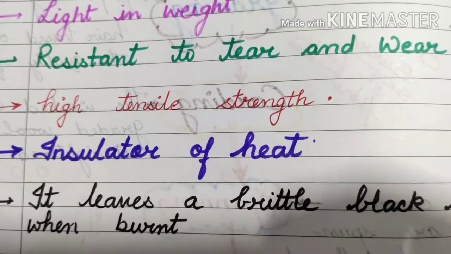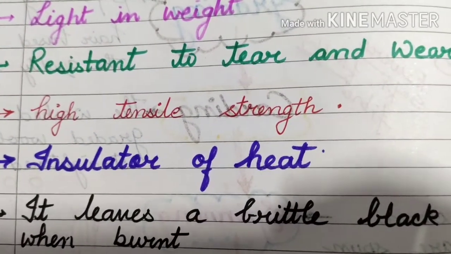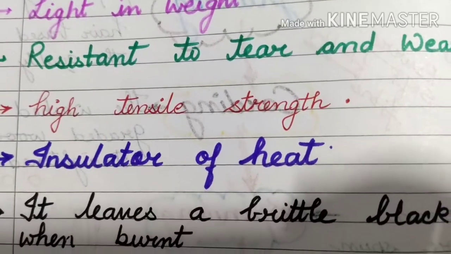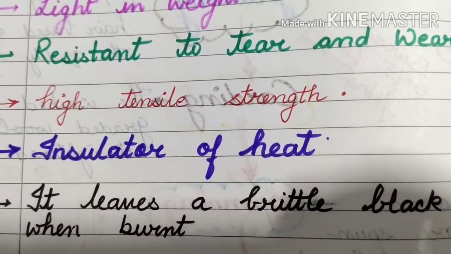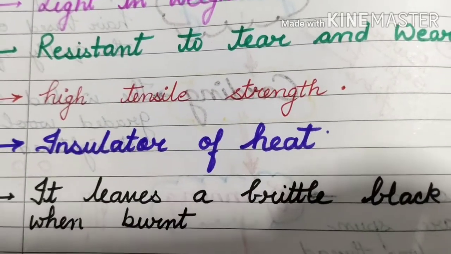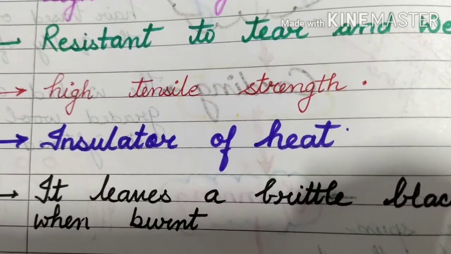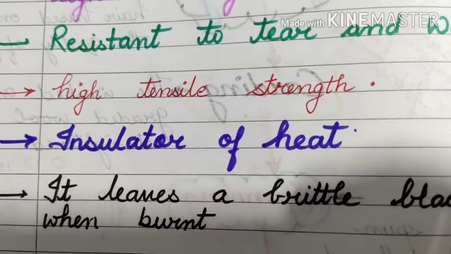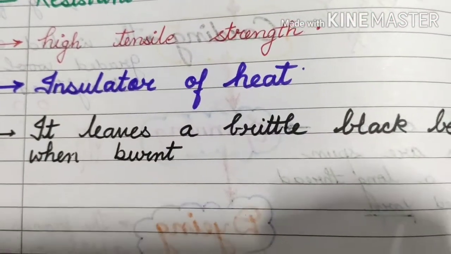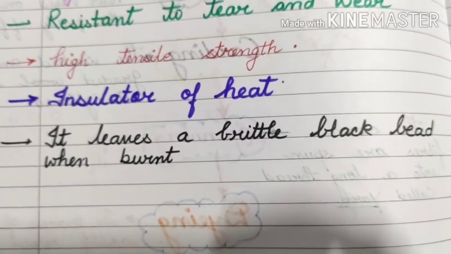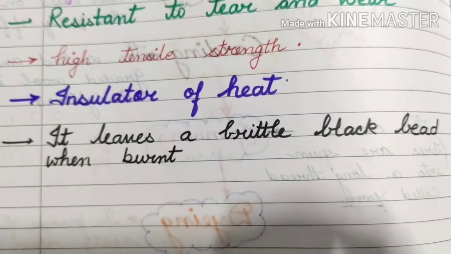Okay. High tensile strength, it can stretch as much as needed. You must have seen that when you are going to wear a sweater, before it looks small, but when you wear it, it becomes flexible for you, easily wearable. Next one, insulator of heat. It means bad conductor of heat. Whatever heat is in your body, it will not transfer outside.